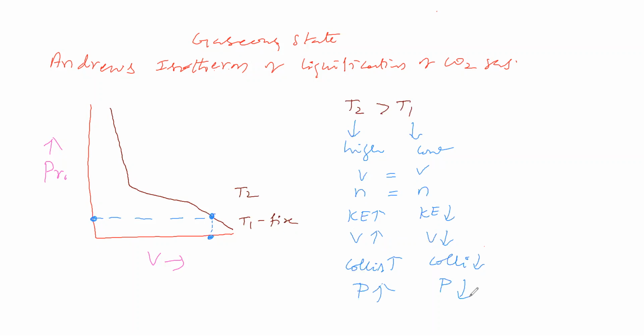Now say whether the graph at T2 temperature will be above T1, below T1, or over T1. How will it be? Because at T2 temperature, pressure is high, as you said. At the same volume, pressure is high means it will go higher, like this.